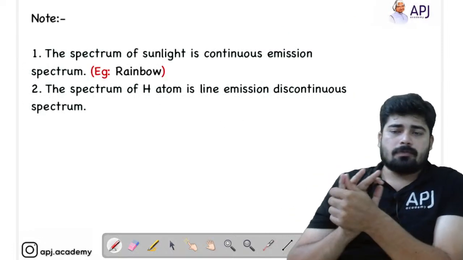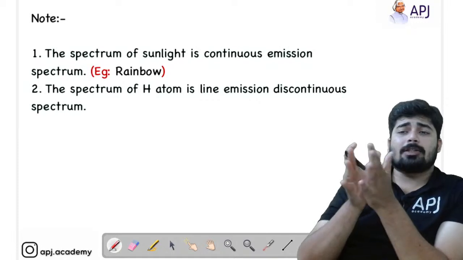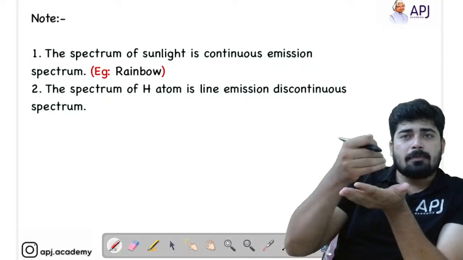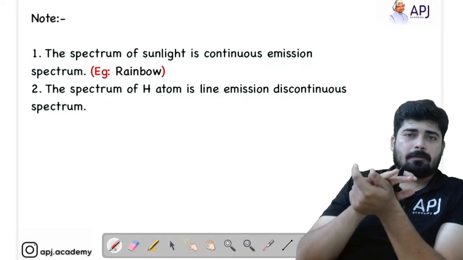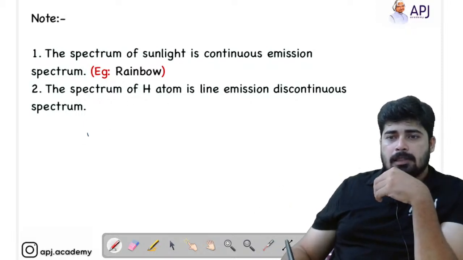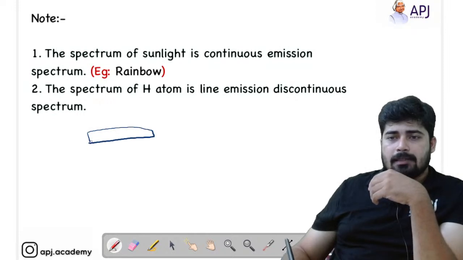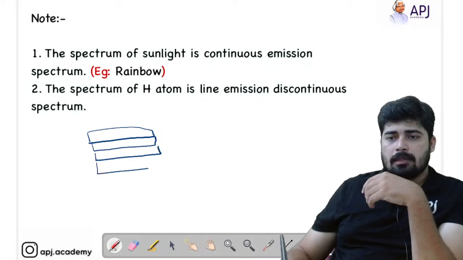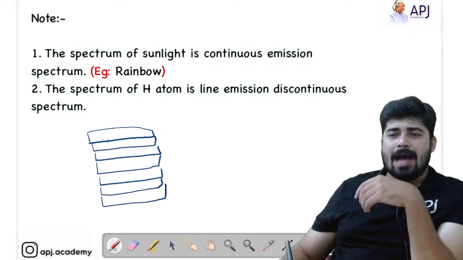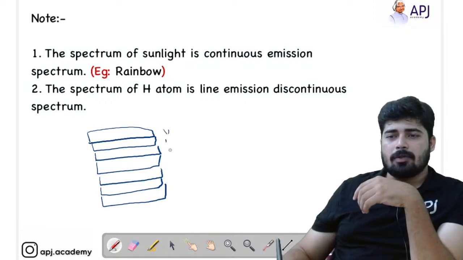Now you have to note this. There are certain spectra of sunlight, and you have to understand that the spectrum of sunlight is a continuous spectrum. What do you mean by continuous spectrum? You know VIBGYOR, right? Violet, indigo, blue, green, yellow, orange, red. You will see a band like this: violet, indigo, blue, green, yellow, orange, right?